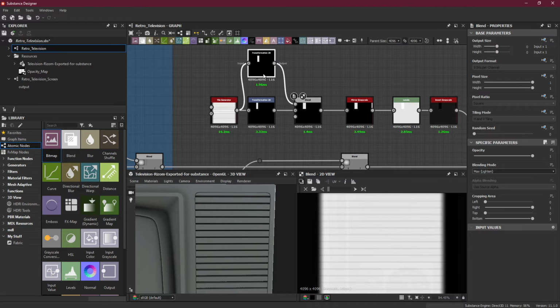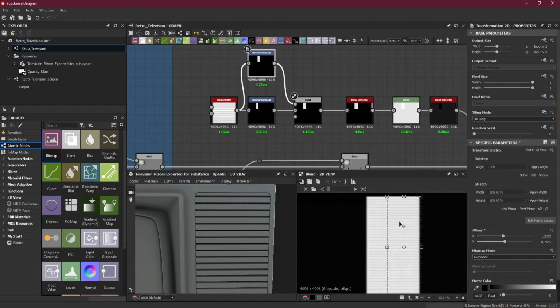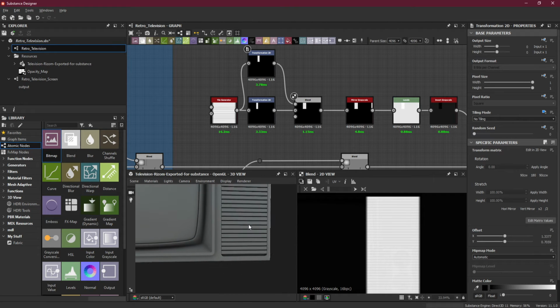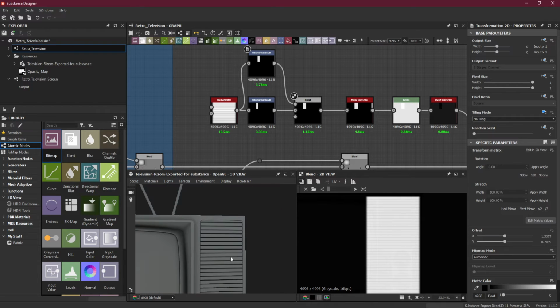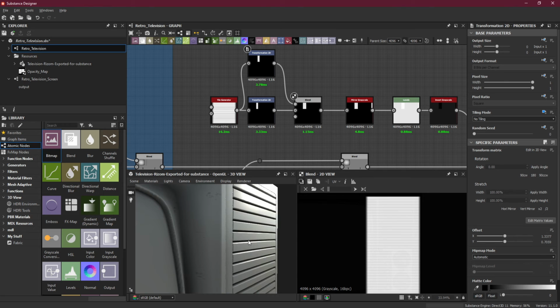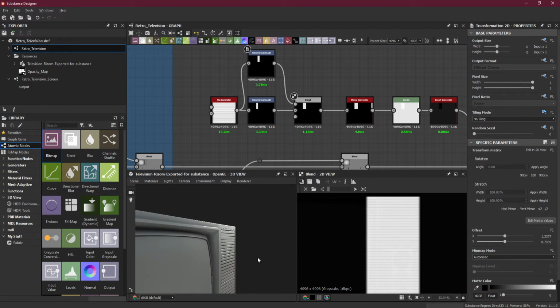Okay. So now this is what I'm looking for. Okay, so it's sitting properly where we want it.